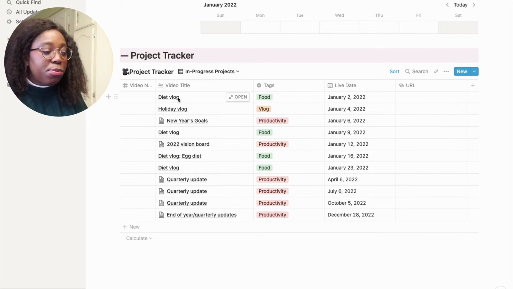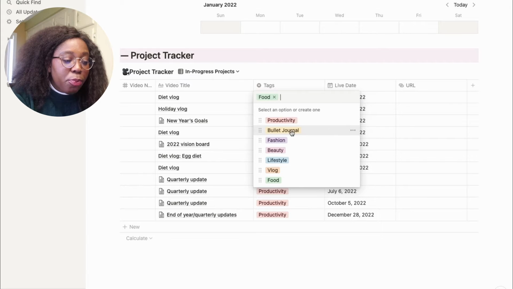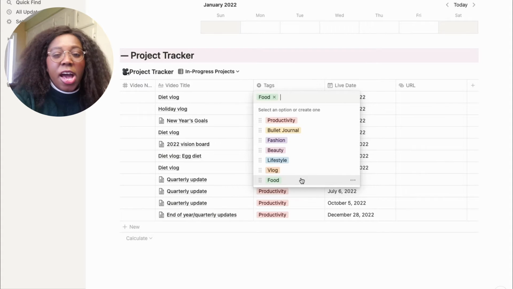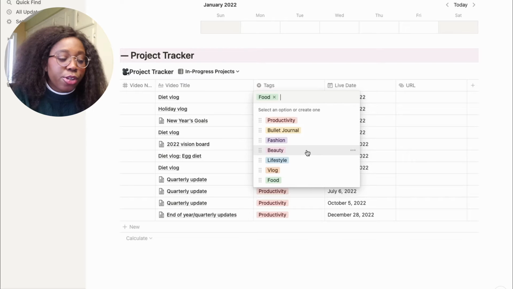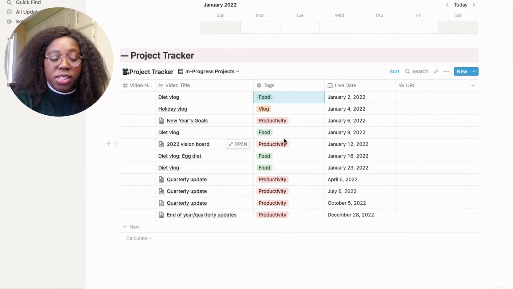Finally, you have the project tracker, but in terms of a list. So it basically gives me what the video is, the tags. There's multiple tags, so it can be productivity, bullet journal, fashion, beauty, lifestyle, vlog, food. I didn't create these tags. It came from the original template. For example, beauty wouldn't really relate to me because I don't film beauty videos, but that's something you can do. And it tells me the date I want to put it live. And when I post it, I can put the URL. So that's going to be a good way for me to track the videos I posted this year.